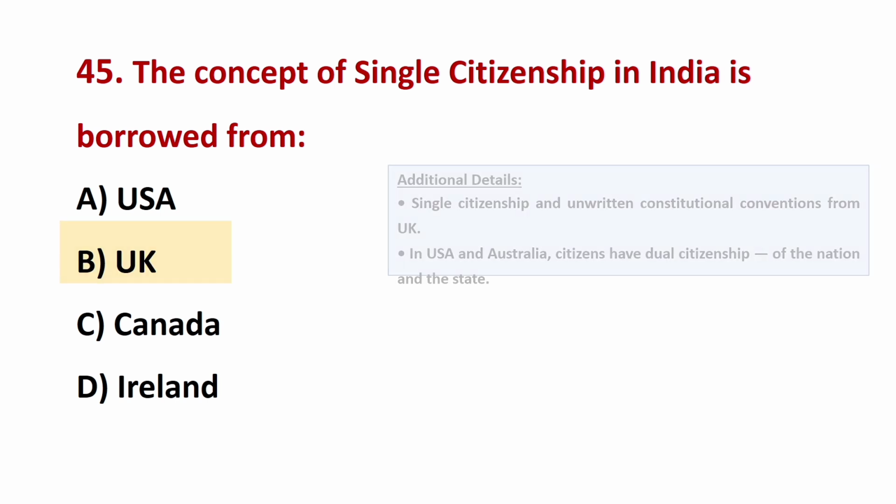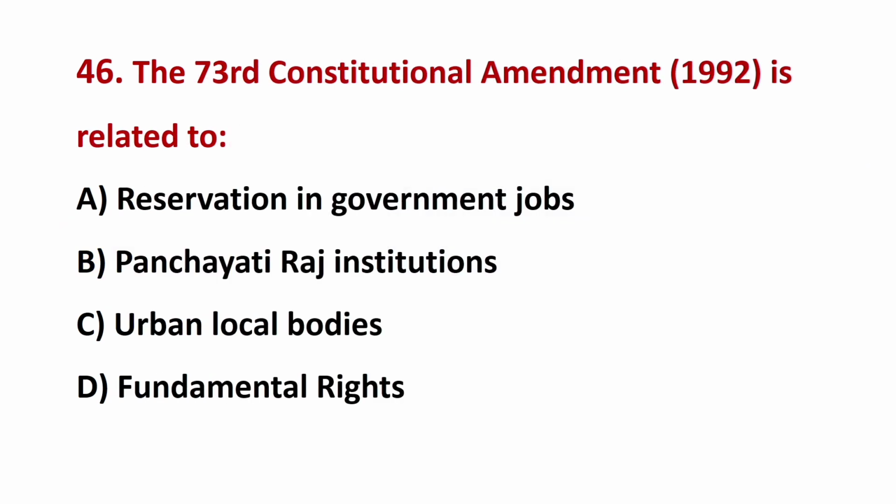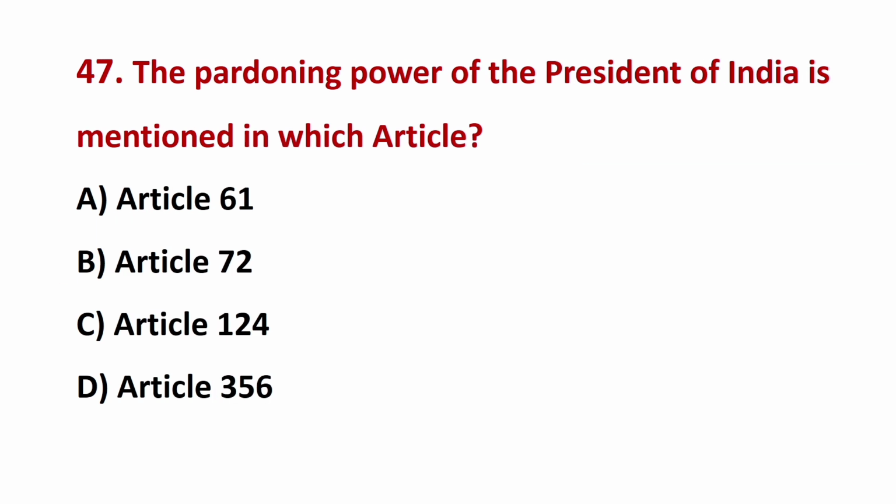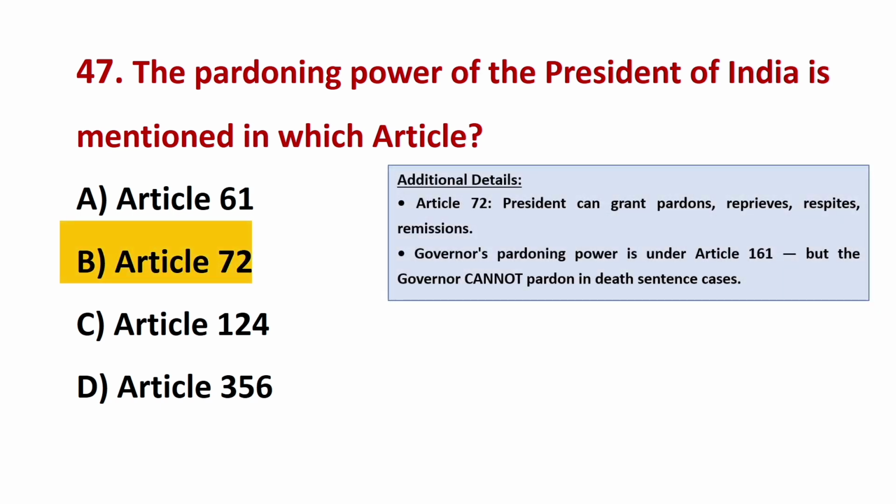The correct answer is B, UK. The 73rd Constitutional Amendment 1992 is related to? The correct answer is B, Panchayati Raj institutions. The pardoning power of the President of India is mentioned in which article? The correct answer is B, Article 72.